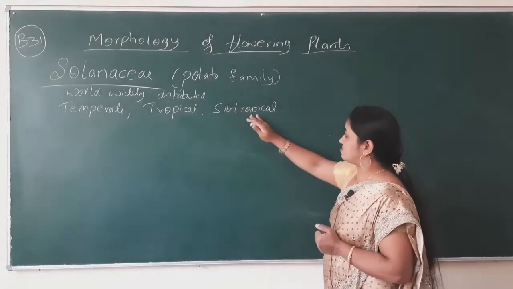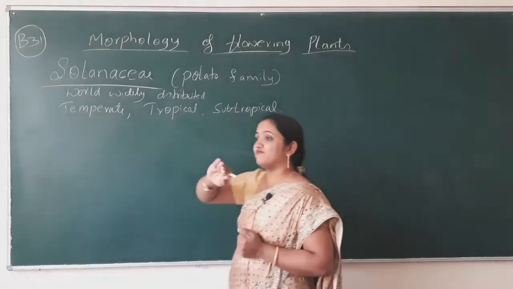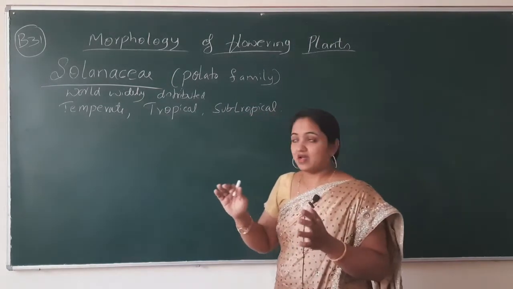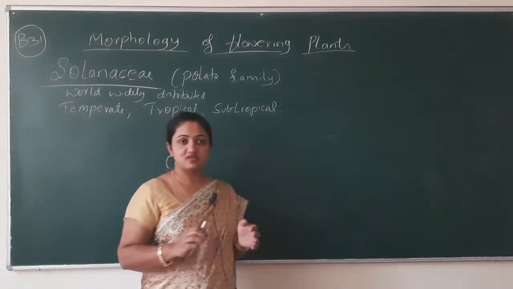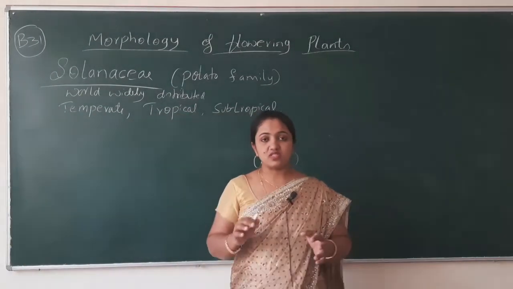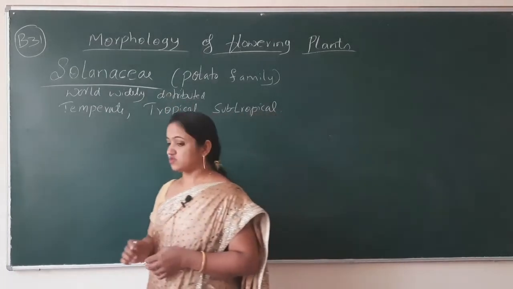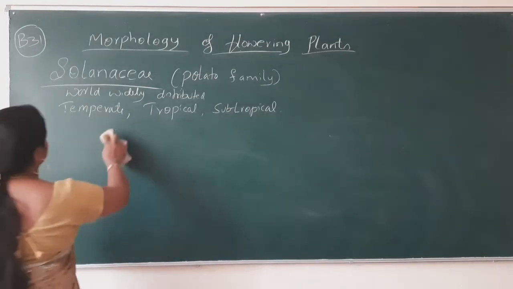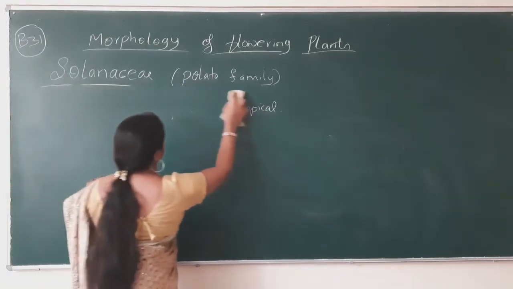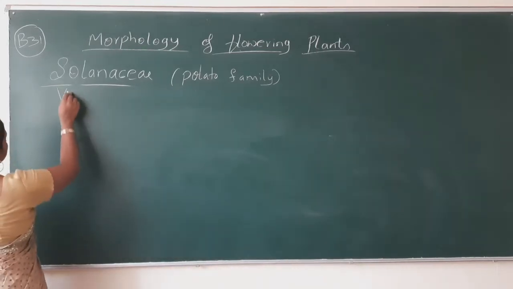Subtropical in the sense of northeast and southwestern America, and temperate in the sense of the warm areas. In all these regions, the family members are available. So with this small introduction, we'll discuss the vegetative characters now.